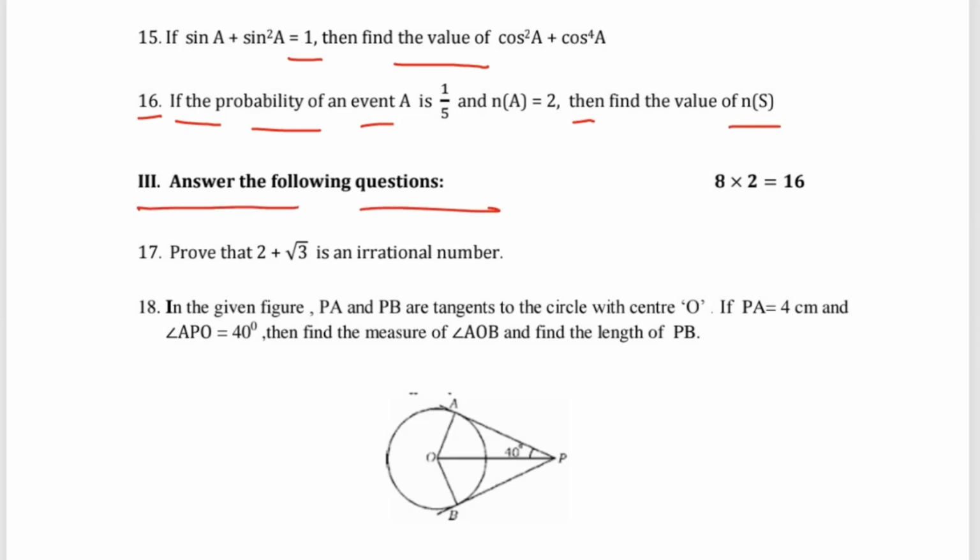Third main, answer the following questions. Question number 17: prove that 2 plus root 3 is an irrational number. It is for 2 marks.